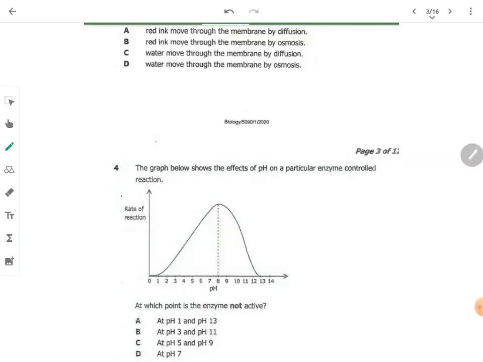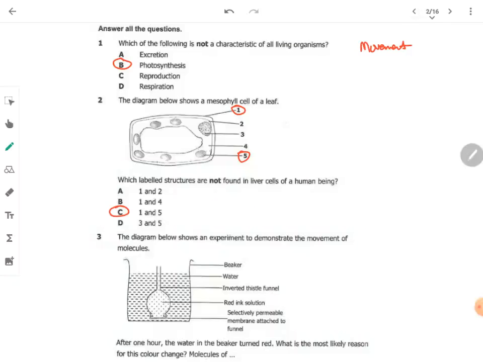Now, there's one thing that we need to understand here: we have water and red ink. This is a dye. A dye will always move by diffusion. Now, they are saying after 1 hour, the water in the beaker turned red. The water in this beaker became red.